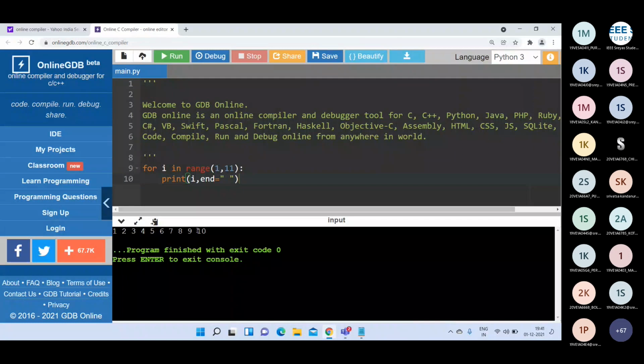We are specifying the starting number. If I specify 6 here, it will print the numbers from 6 to 10. We specify the starting value, and up to end minus 1 we repeat this for loop. Like that we can write the range function with two parameters.